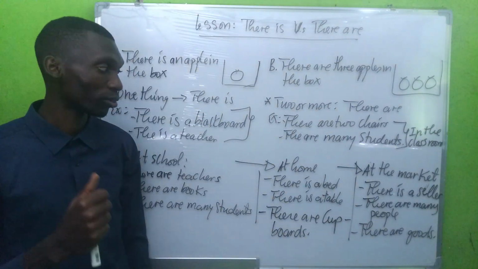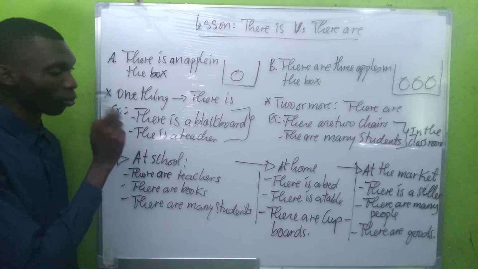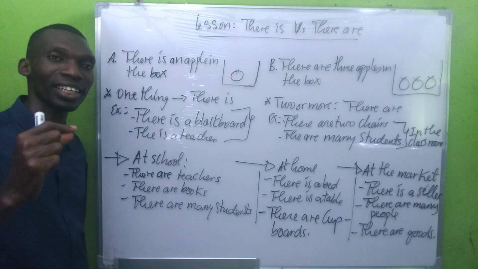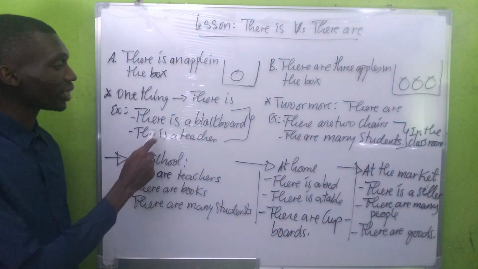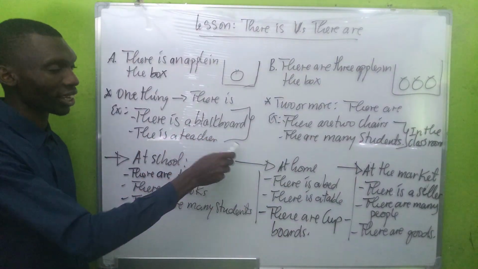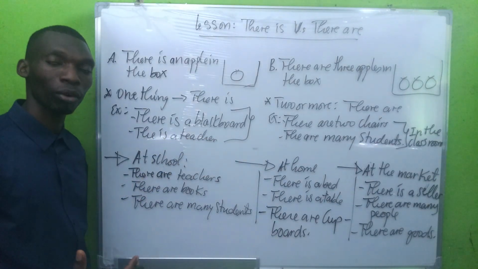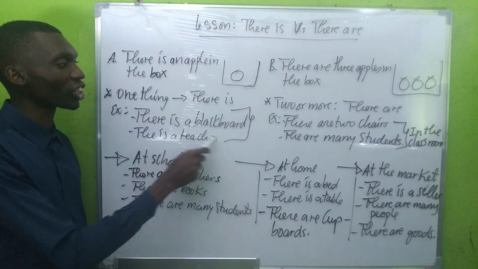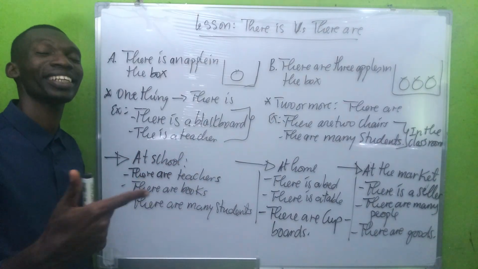Let me write this down below. So for one thing we use there is. Examples: there is a blackboard in the classroom. There is a teacher in the classroom.